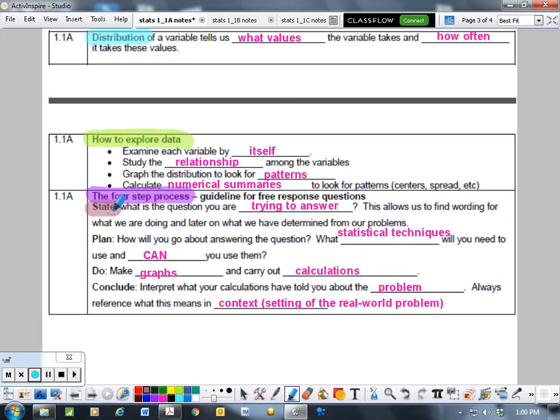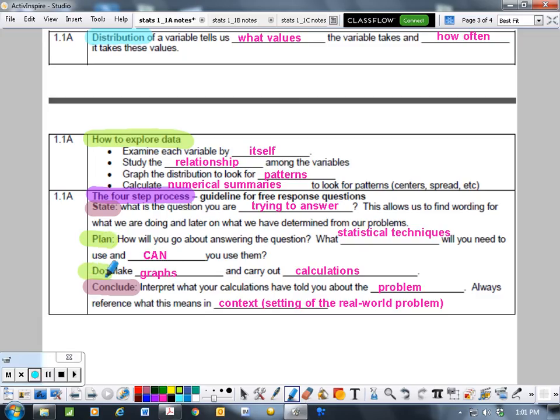So the state and the conclude really pair up together. Because first you start off, what are you trying to answer? It allows us to find the wording for what we're doing, and later on, what we have determined. And then we have the plan portion. So how am I going to go about answering the question? What am I going to do? What statistical techniques am I going to use, and then can I actually use them? Because there are certain times you can use one method, but certain times you have to use another method. So you have to know those distinctions.